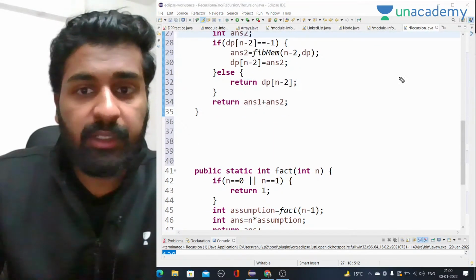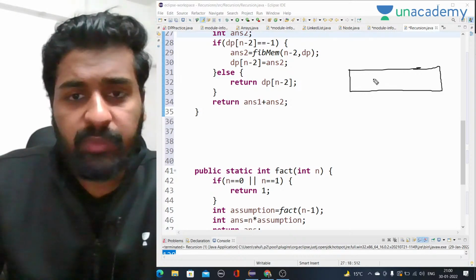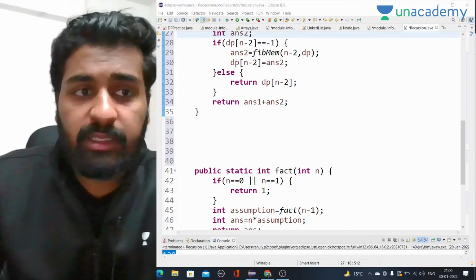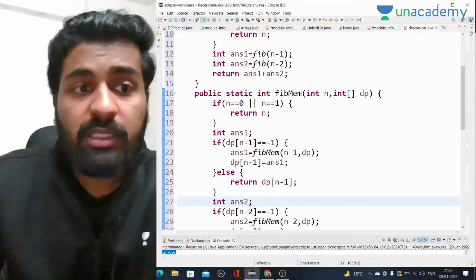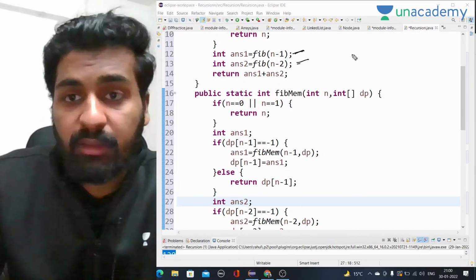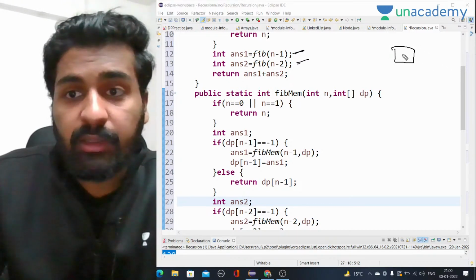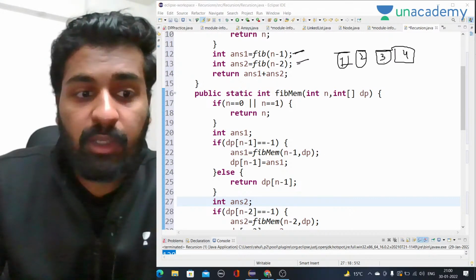So what is iterative DP? It is simple. We just have to know the recurrence relation. Why are we doing the recursive code first? Because we need to know the recurrence relation, meaning the relation between each value. If we are calculating for 4, we need 2 and 3, right? If we are calculating for 3, we need 2 and 1, right? That is what I am talking about.